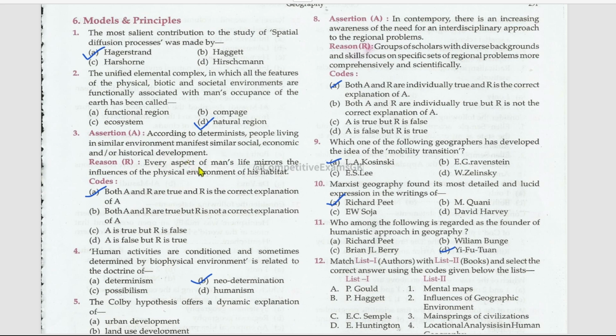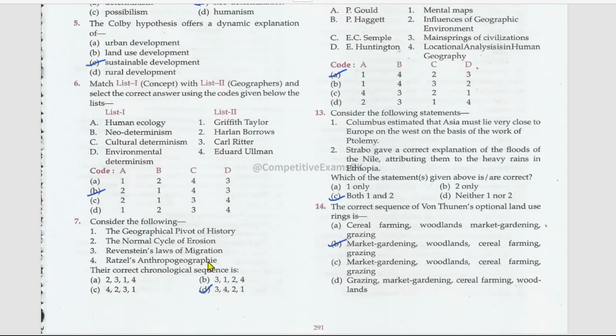True. Every aspect of man's life mirrors the influences of the physical environment of his habitat. That is also right, and the reason is the correct explanation for the assertion. Human activities are conditioned and sometimes determined by the biophysical environment. It's related to the doctrine of neo-determinism, determinism, not domination. The Colby hypothesis offers a dynamic explanation of sustainable development.